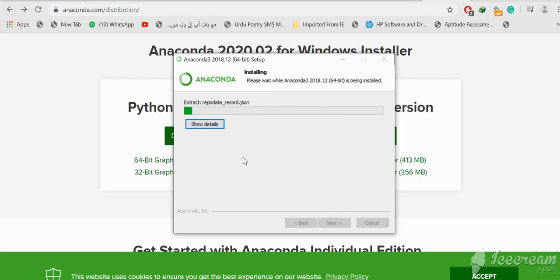It will take a couple of minutes because it will take around 3 GB of your system memory. It will require 3 GB of space, so it will take a long time for installation. So please wait.